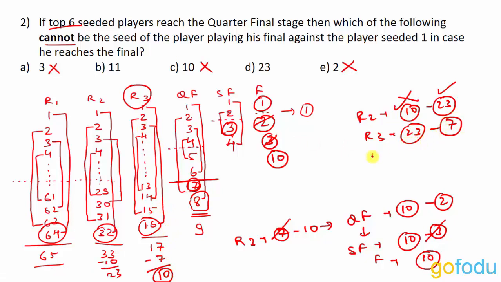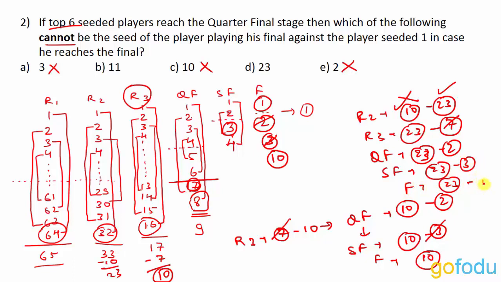He will cause an upset, and in the quarterfinals 23 will play with 2, right? Here 7 was playing with 2, but instead of 7, 23 is playing. 7 already got eliminated in round 3, so 23 is playing with player 2 in quarterfinals. In the semi-finals, 23 will be playing with player 3, again an upset, and in the finals 23 will be playing against player 1. So 23 can also reach the finals. So again, this is not the option that we are looking for. So the correct answer for this question will be 11.